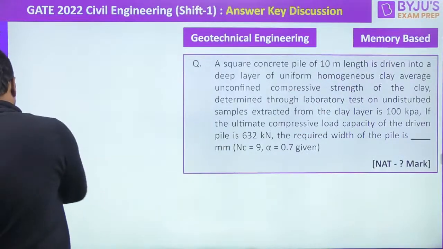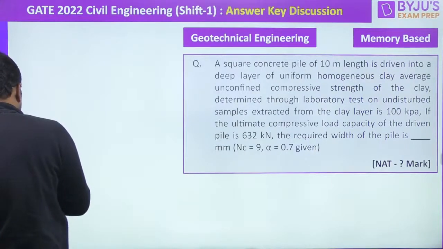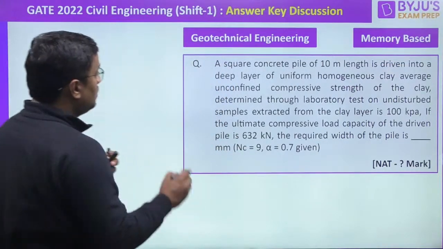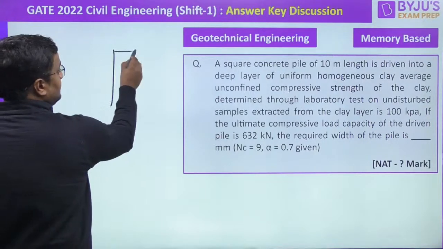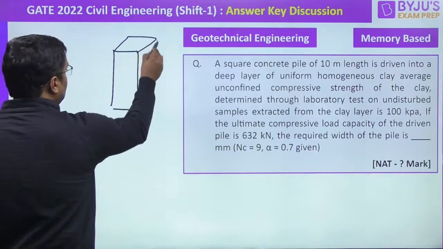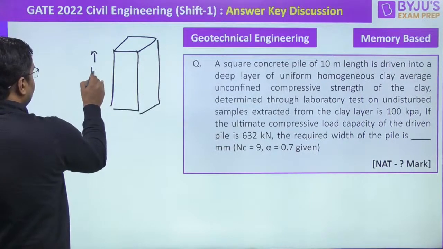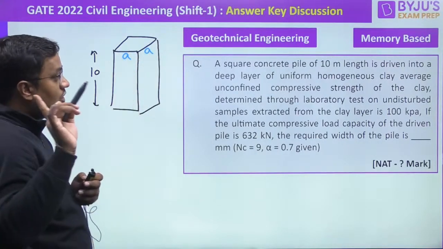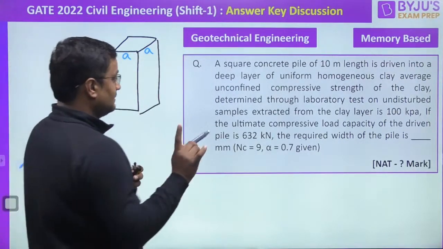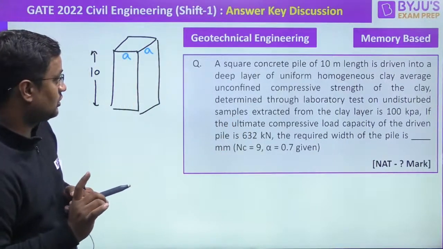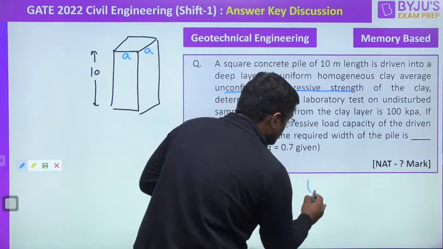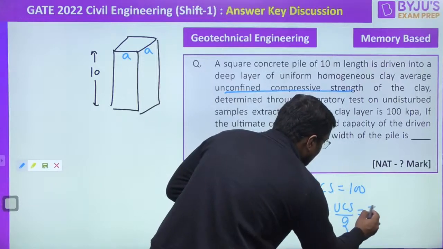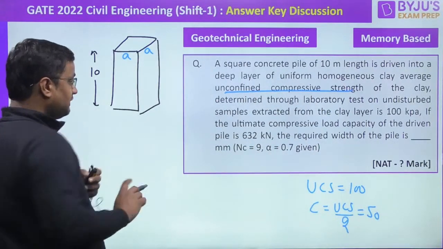Now another question. Yes, pile question. How much answer are you getting for this NET question? Please tell me. I'll be solving this. How many of you have done it correct? So guys, a square pile of length 10 meter, and the side is asked. So let this side be A into A. This A is asked. Okay, and UCS is 100. The sample extracted from the clay layer has UCS 100 kilopascal. So UCS is equal to 100 and C is equal to UCS by 2, which is equal to 50. So the cohesion value is given as 50.